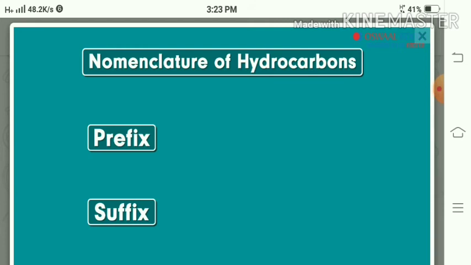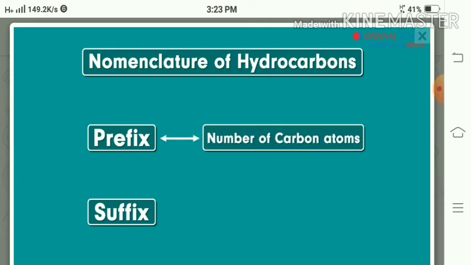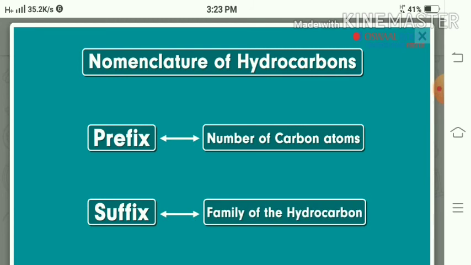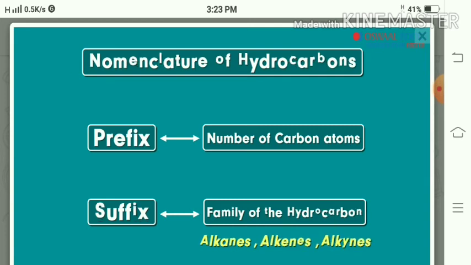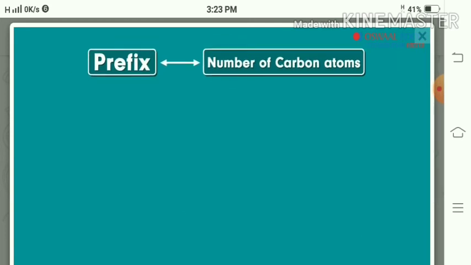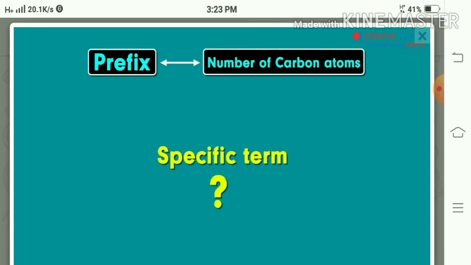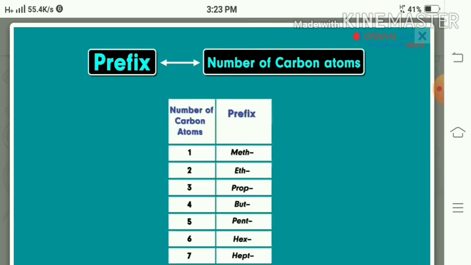Now, how can we name the hydrocarbons? The nomenclature of hydrocarbons depends on a prefix and a suffix. The prefix depends on the number of carbon atoms, and the suffix depends on the family of the hydrocarbon to which they belong. Now, the prefix, that is the number of carbon atoms, n equals how much? Thus, it gives a specific term.